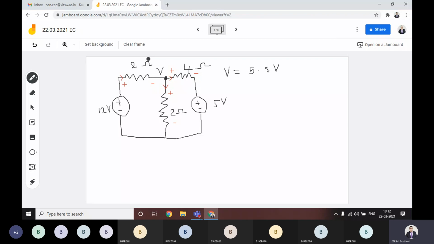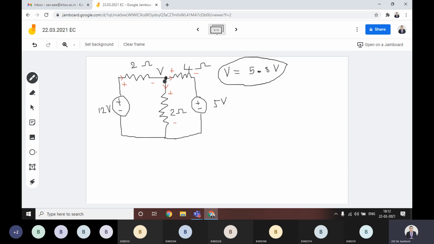Simply she applied (V minus 12) by 2 plus (V minus 5) by 4 plus V by 2 equal to 0. That way, right? Yes, sir. Simply she applied KCL at this node. Then you will get the value of V, which is equal to 29 by 5 volts, that is equal to 5.8 volts. This is simple.